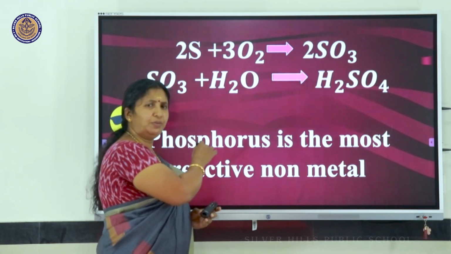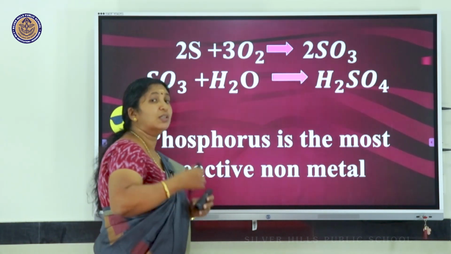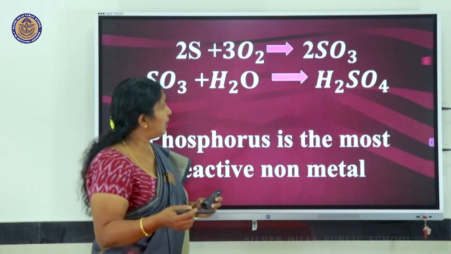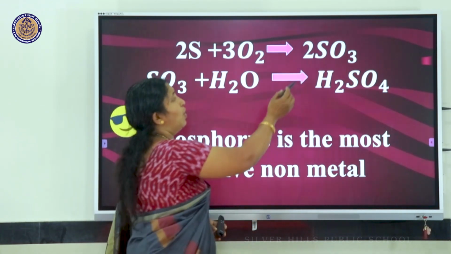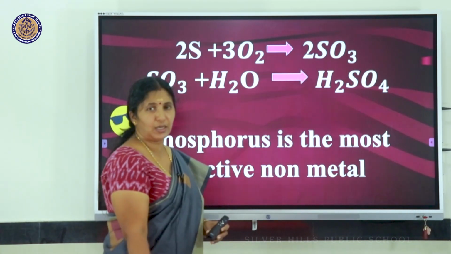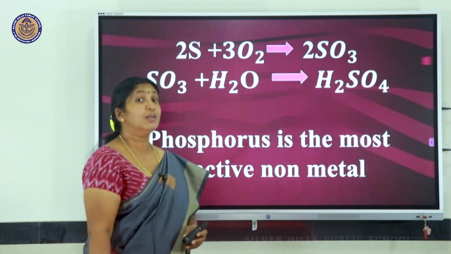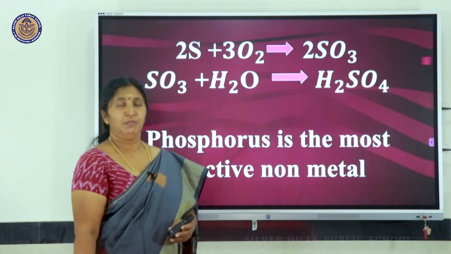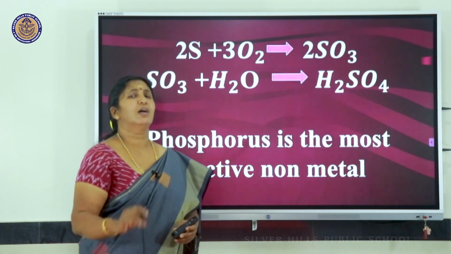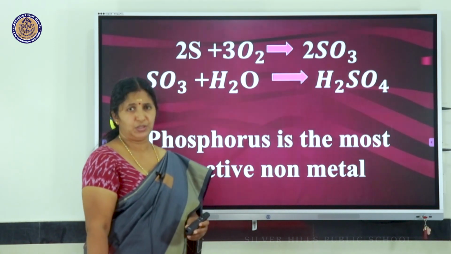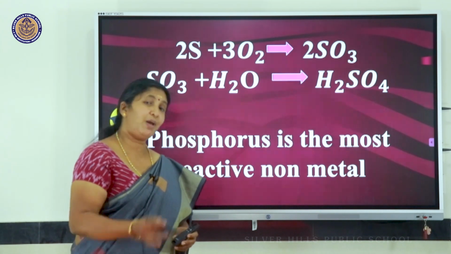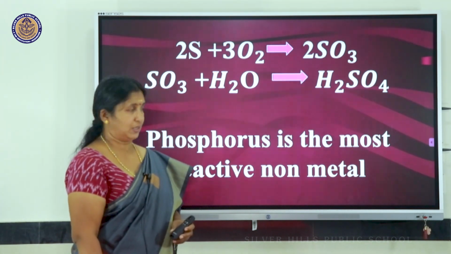The same sulfur can react with oxygen, if oxygen is present in plenty, in excess quantity, forming sulfur trioxide, and sulfur trioxide dissolves in water forming sulfuric acid. So, non-metallic oxides are acidic in nature, which makes them different from metallic oxides.